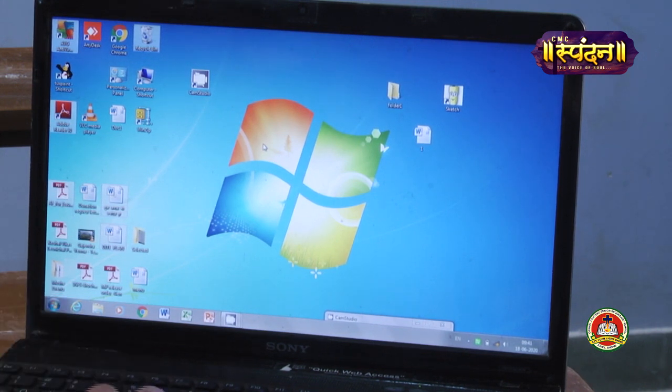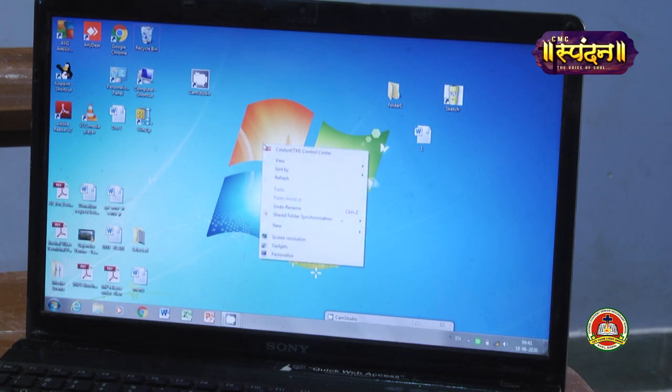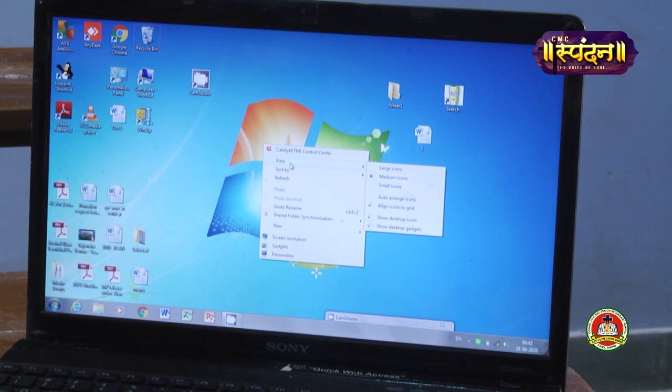To see how to arrange icons, first you have to right click on the desktop. Anywhere on an empty place on the desktop, you have to right click. Now you are all seeing the option View. So we'll click on the View option. Again one pop-up window will open.